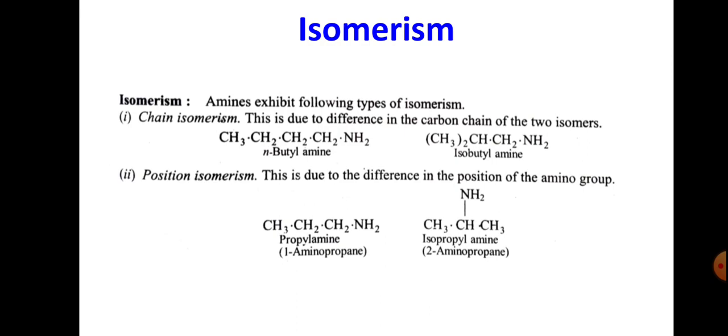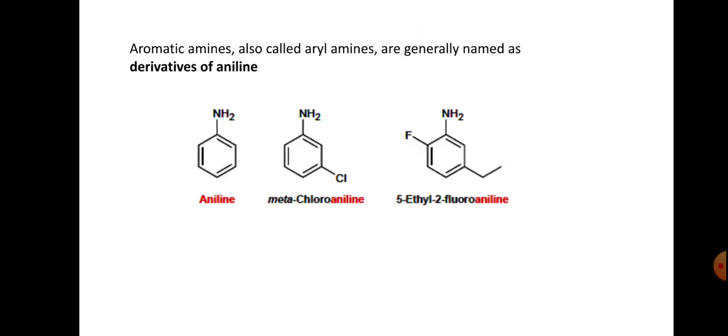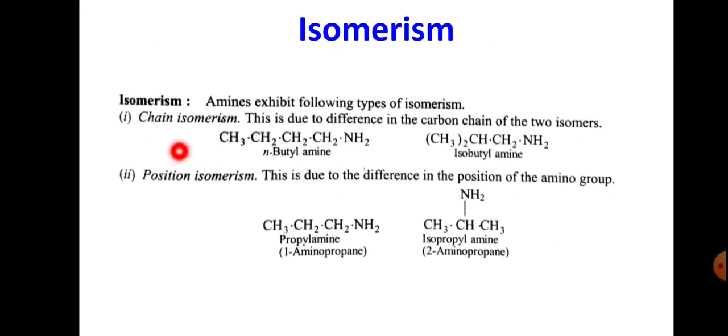And amines exhibit maybe 4 or 5 types of isomerism. First, chain isomerism. This is due to the difference in the carbon chain of two isomers.